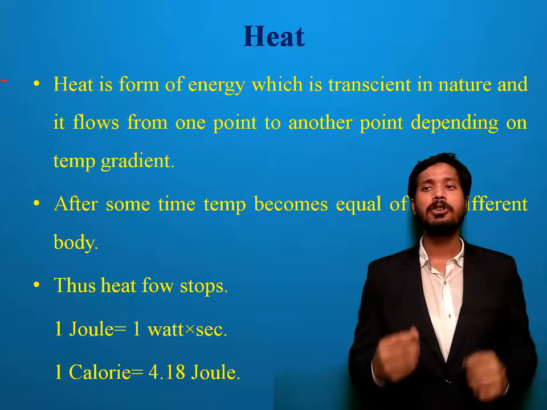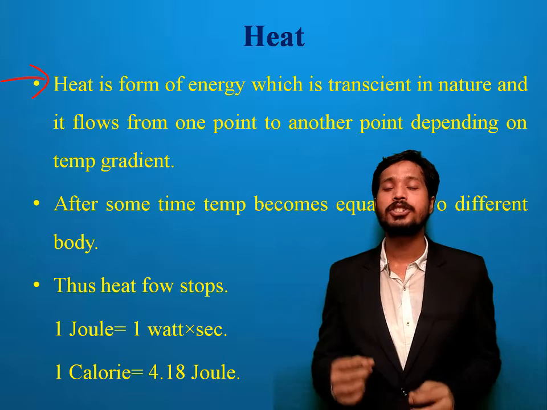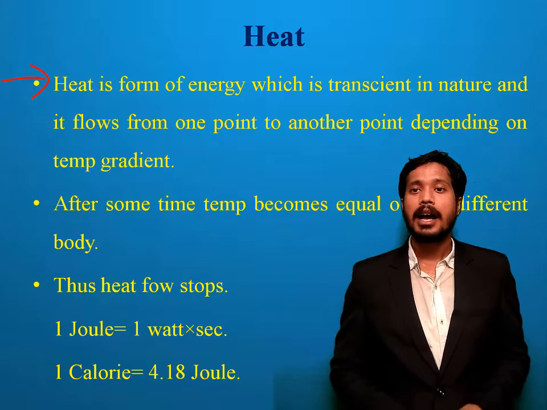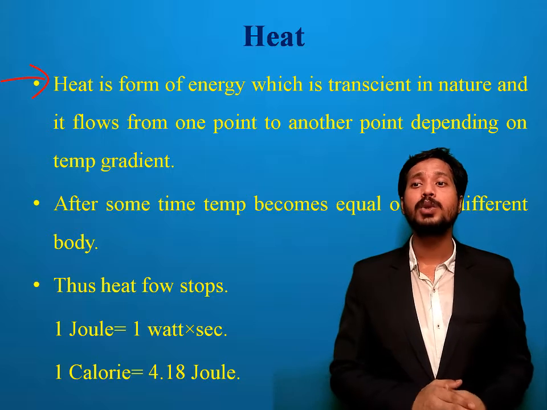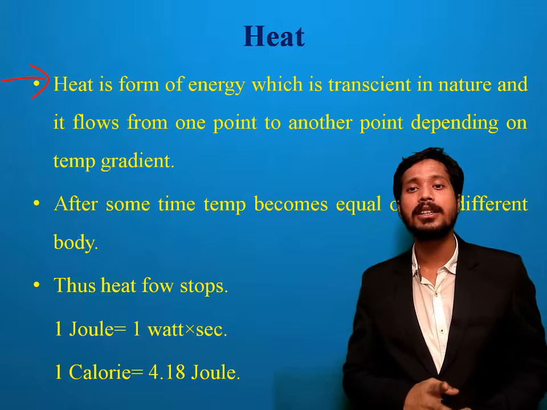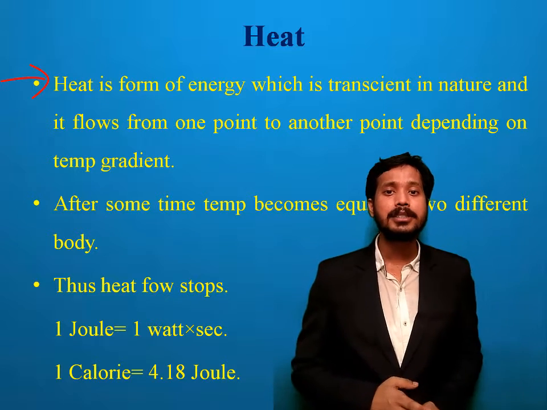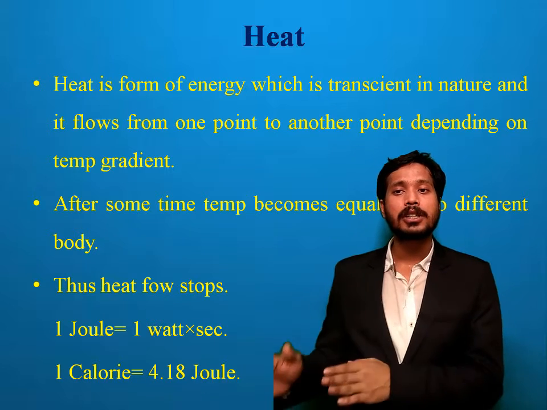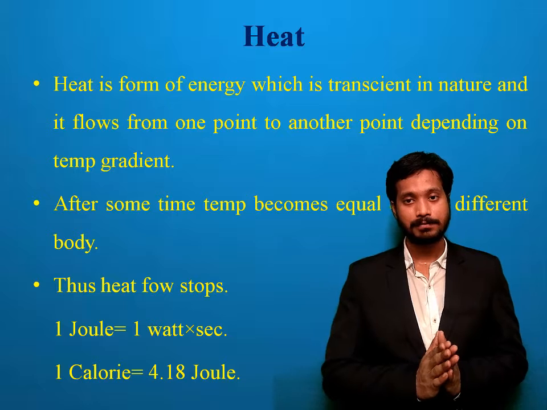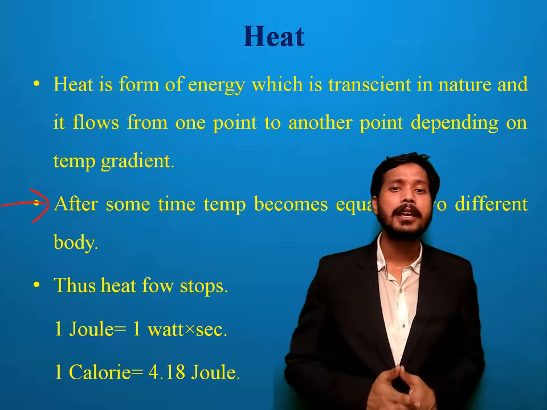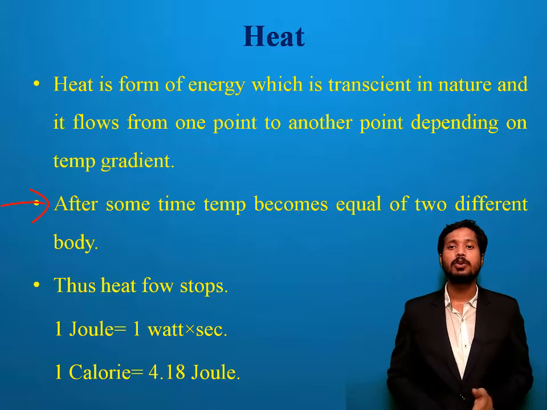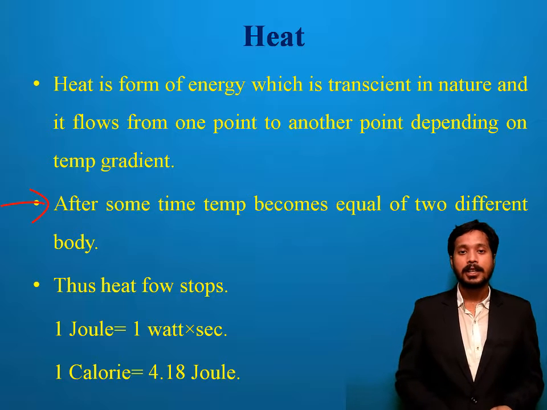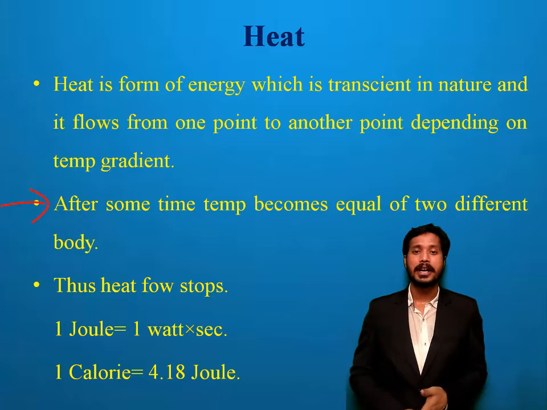So heat is a form of energy which is transient in nature and it flows from one point to another point depending on the temperature gradient. That means heat flows from high temperature to low temperature. So after some time, the temperature of the two different bodies becomes equal. Remember the example.